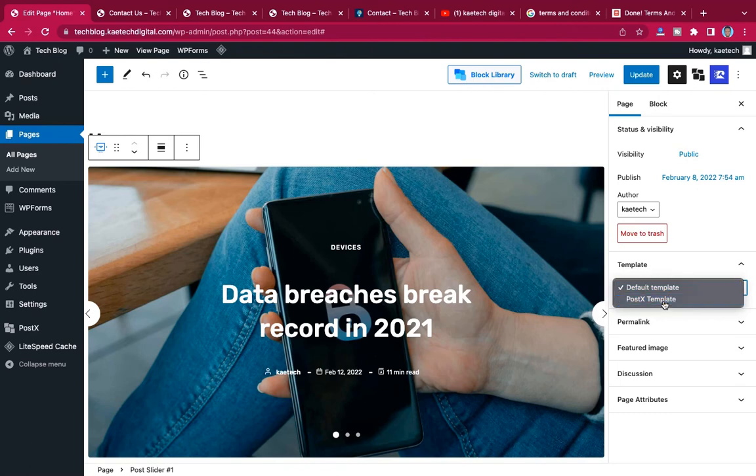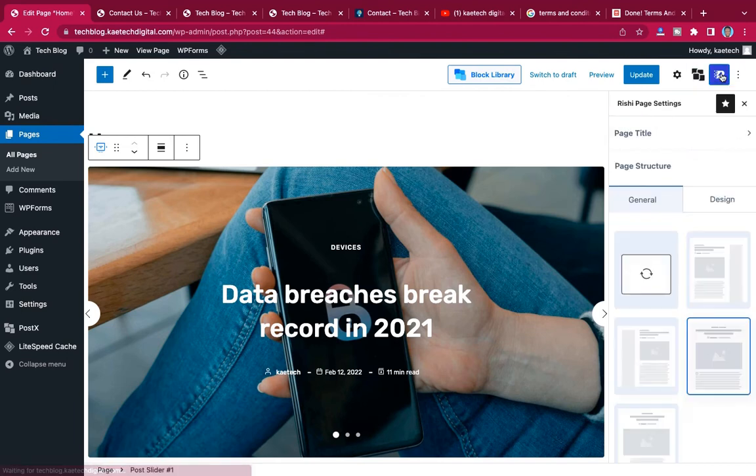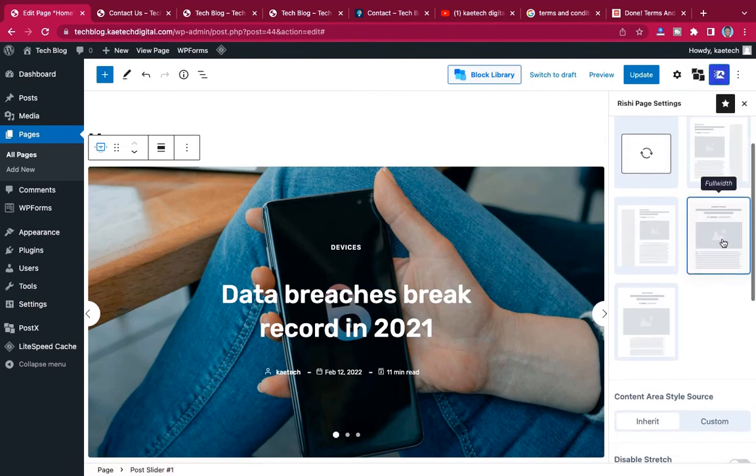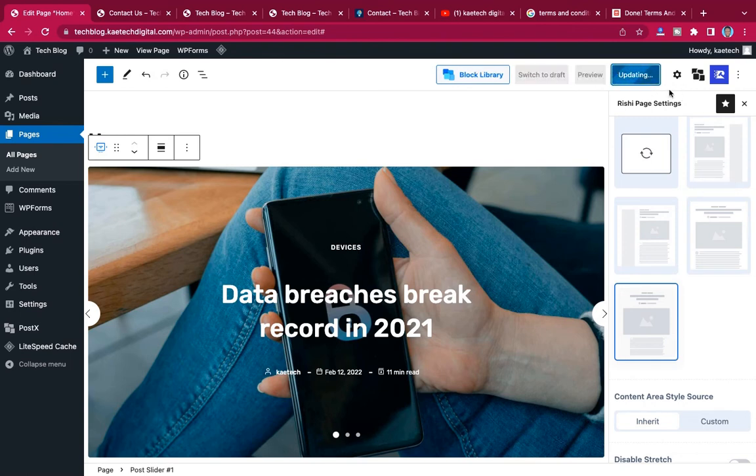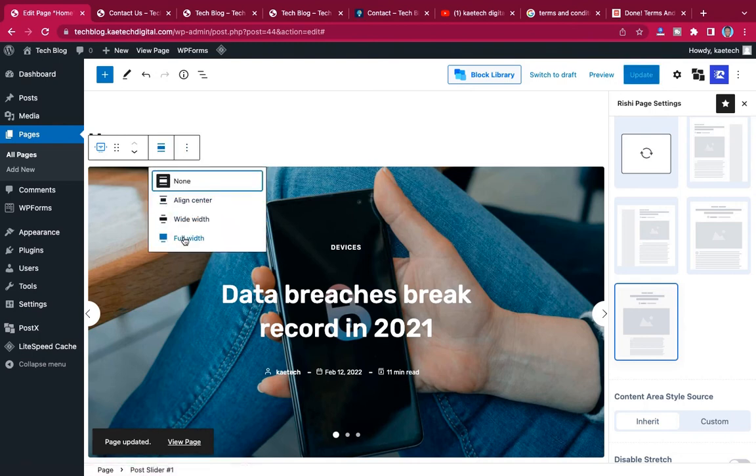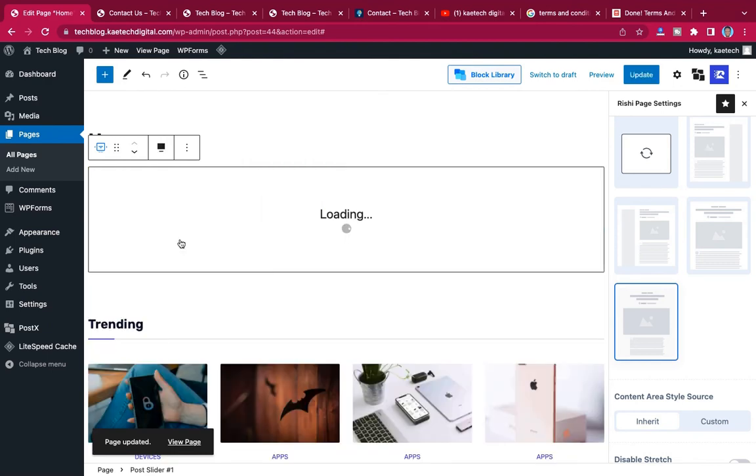Then go to this place, and instead of this full width template, choose this one, full width centered. That is exactly what we're going to use, and then update it. Now with this one, choose full width rather, and then update it.